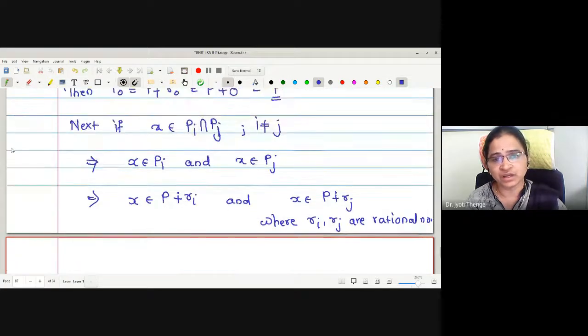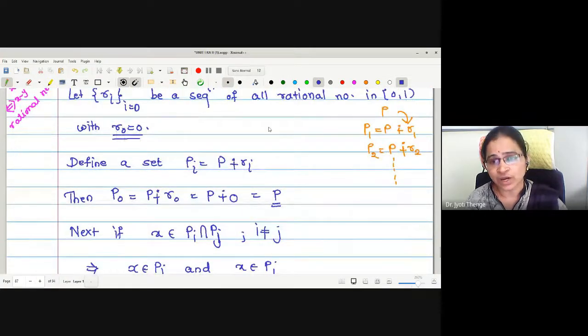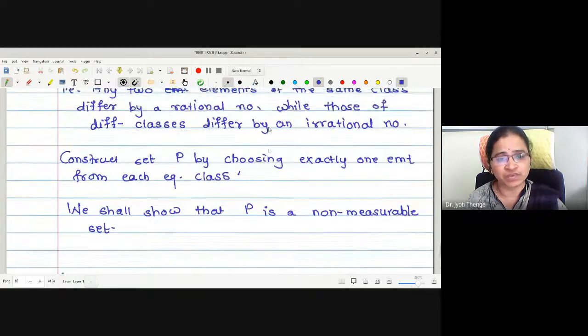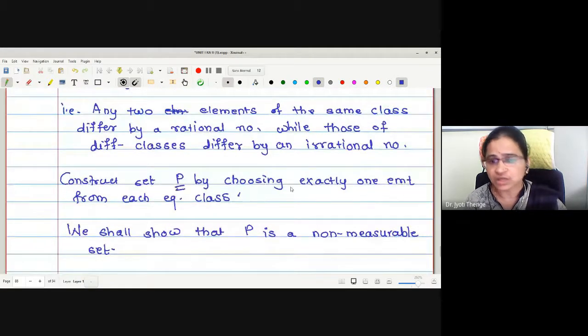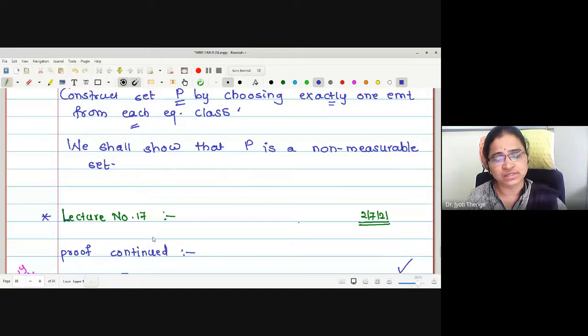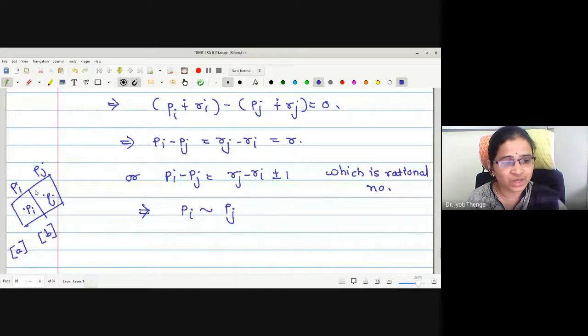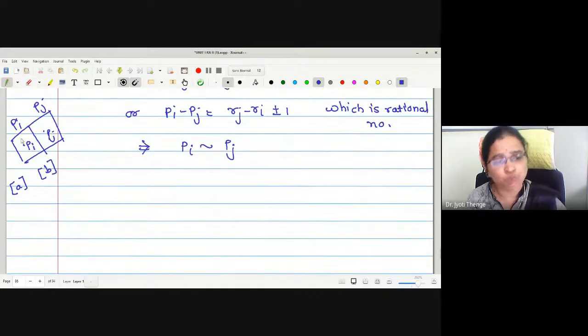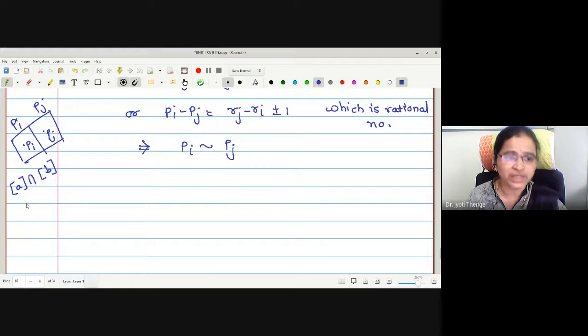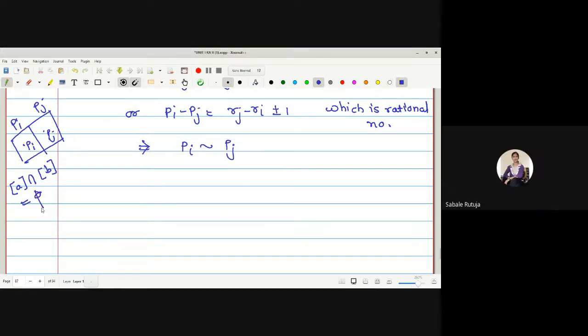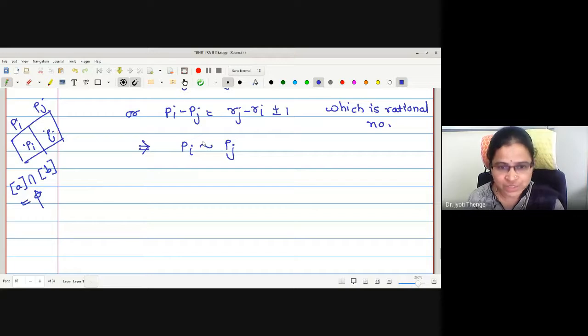No, because we have taken these to be disjoint equivalence classes, and the set P we have defined by choosing one element from each equivalence class, and we know each equivalence class is disjoint. Therefore, the possibility that both the equivalence classes are the same is not possible. Then what is the possibility? Intersection is empty, right? That is, these are disjoint.